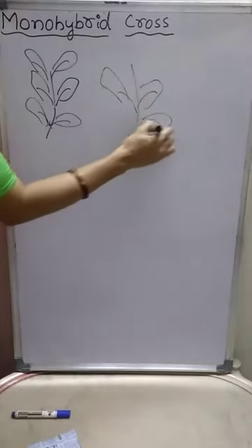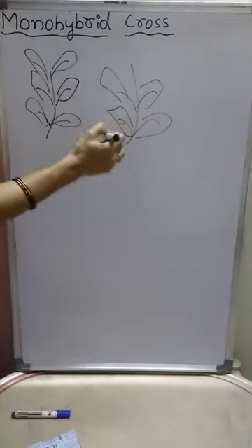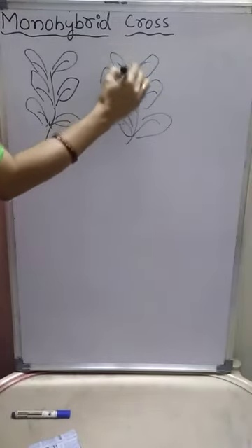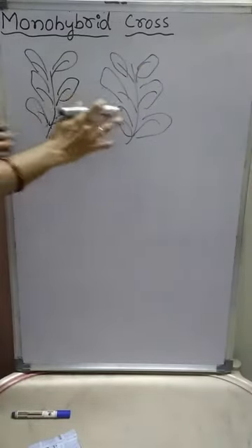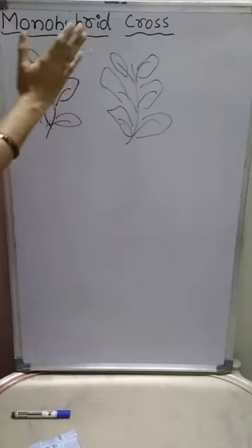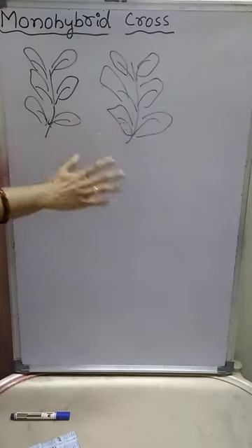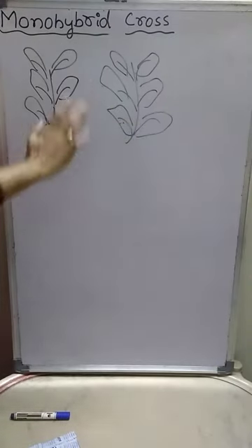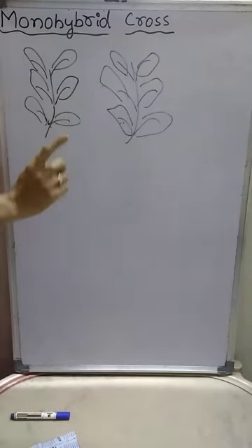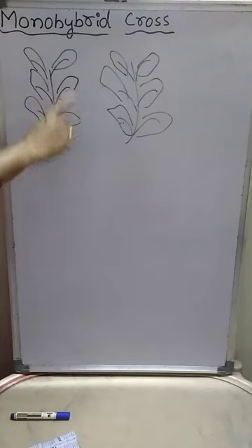Consider these 2 pea plants: the color of the seed, shape of the seed, color of the flower, position of the flower, pod shape, pod color are the same. In these two pea plants, all the characters are the same, except the height of the pea plant.